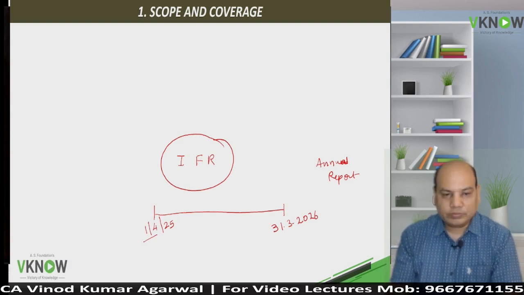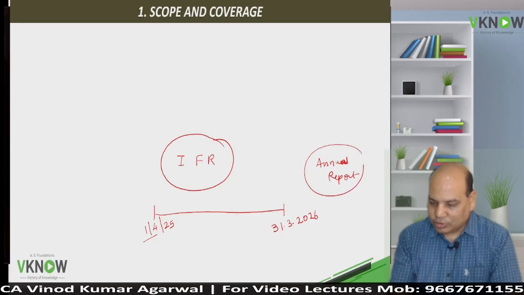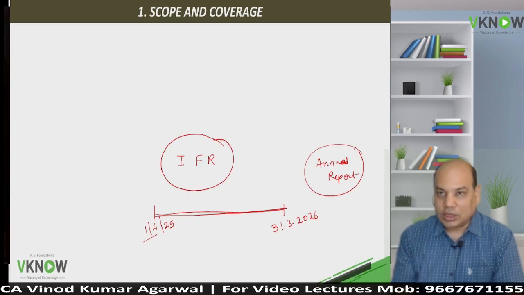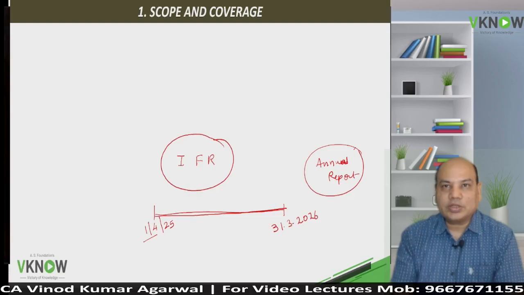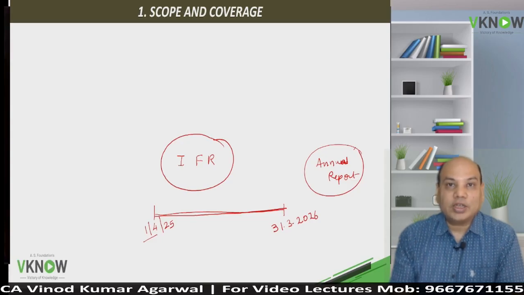So this is called annual report. Okay. Now most companies would prepare annual report, but suppose there are listed companies. As per the requirement of SEBI, the listed company will have to prepare interim financial report.